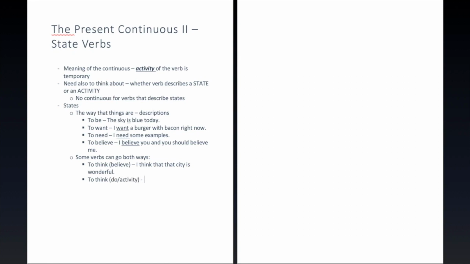But it can be an activity. You could say, for example, I'm thinking of examples. You do that. You kind of search your mind, you try different thoughts until you find the one that works, and that is an active process. It's a choice. It's an active process. It's being done.